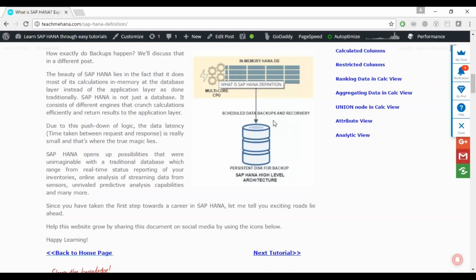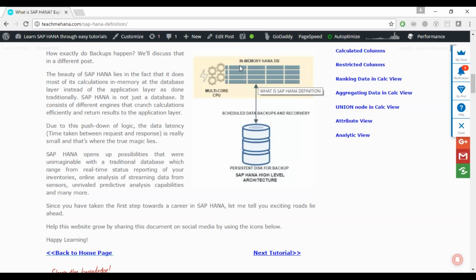And it has scheduled backups into a persistent disk. These backups are taken using save points and log points. Let's say your HANA was running really fine, everything was good, applications were running great.